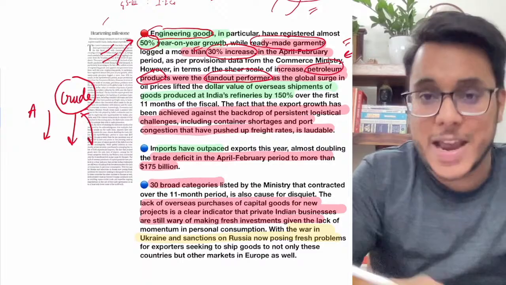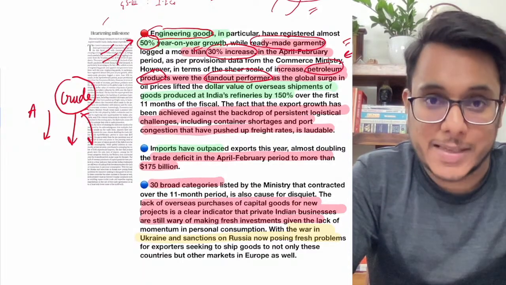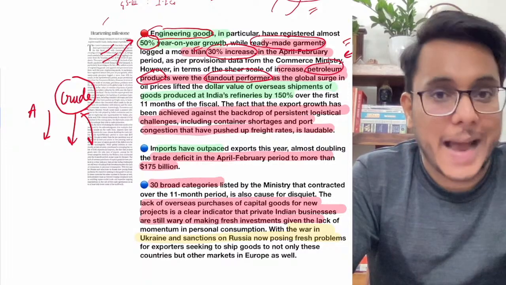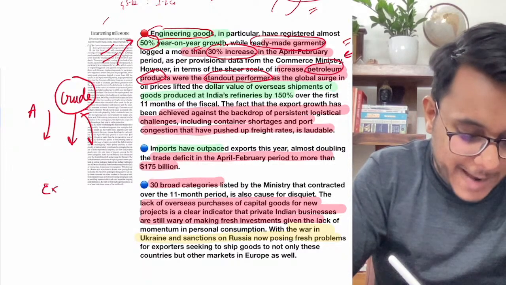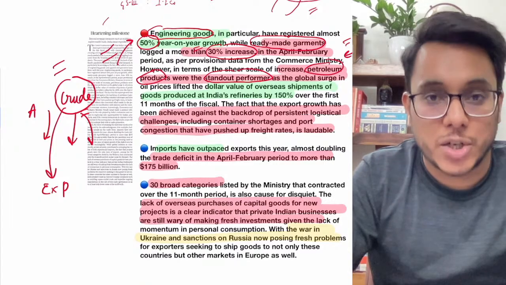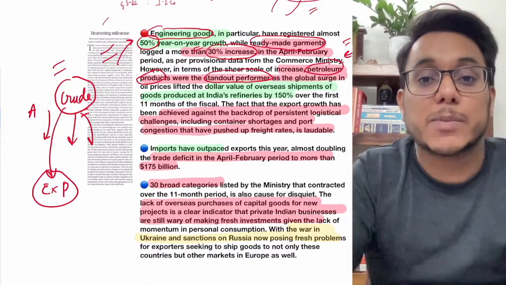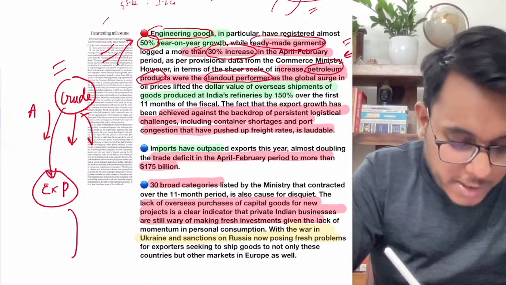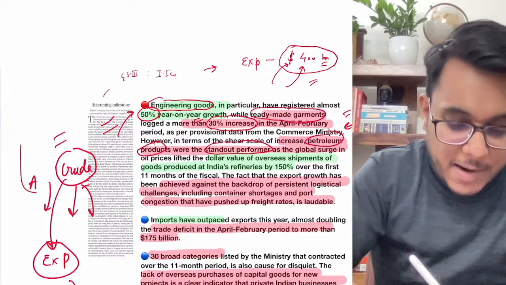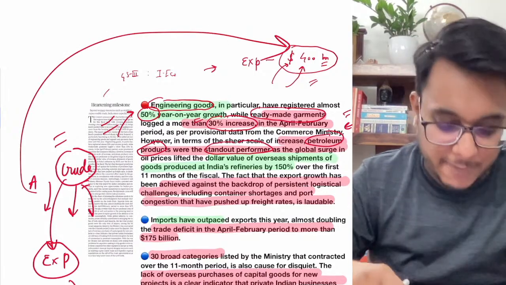We have one of the largest refineries of the world. We process it, make it into high value products, and then we export it. Now as the crude's prices have increased, the price of the final good that we are exporting has also increased, and because of that, we have made an export of $400 billion. This is what has happened.